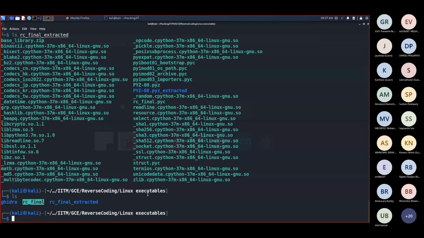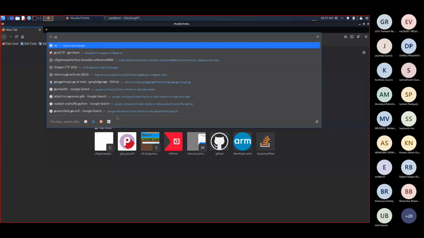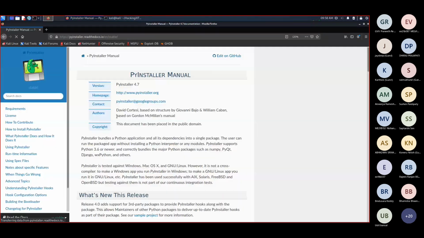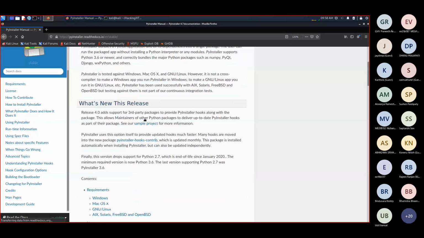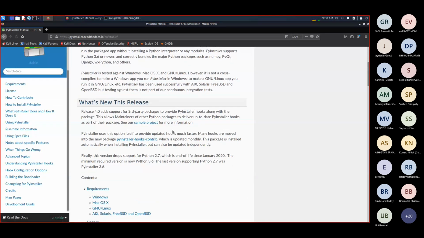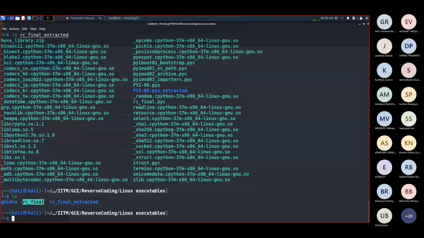If you search for PyInstaller and look up their specification, their manual, you'll also learn about that. What it does is that it basically compresses the bytecode and then saves it, and while running it decompresses it and then runs it, etc. That was why you weren't able to directly see the instructions or the code when we ran Ghidra.